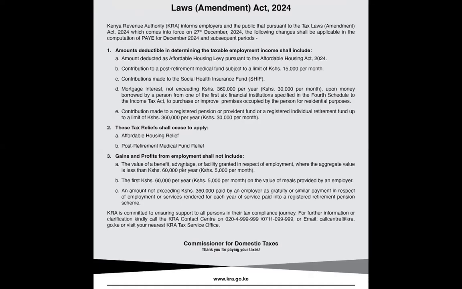That is in regard to the benefit that we normally enjoy from employment. We also have, of course, meals provided by an employer. Initially we used to talk about 3,000, but right now you're at about 5,000 per month, which would translate to 60,000.